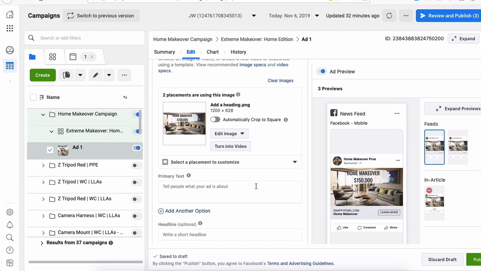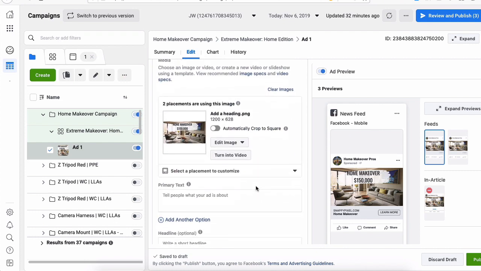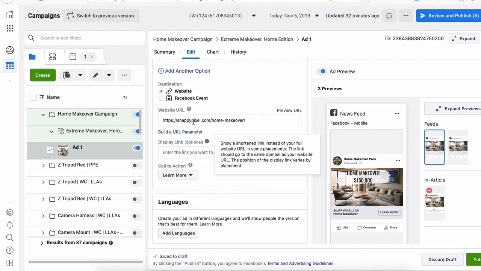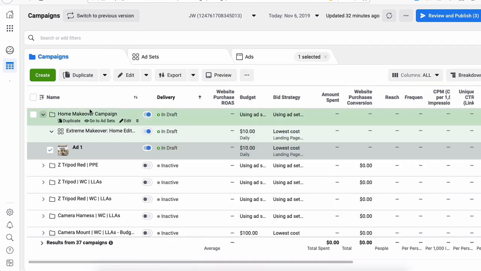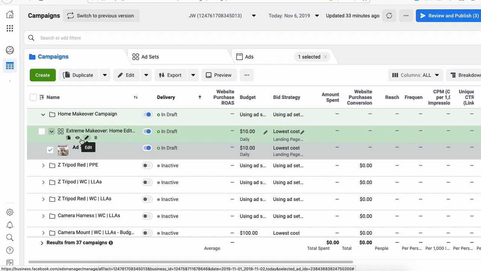So now here's a preview of what this ad is going to look like. Now we have an ad, we have an image, we have a link to our website. We click this, and I'm going to do something else. Now we're not getting any more error messages, if you've noticed, so we're doing well. This is a really good example.